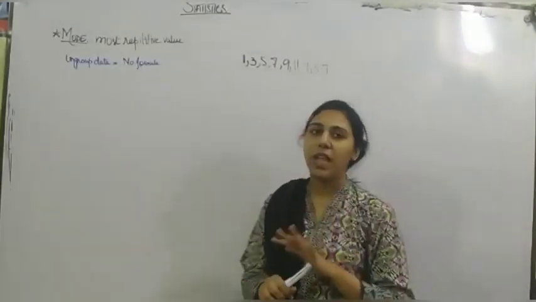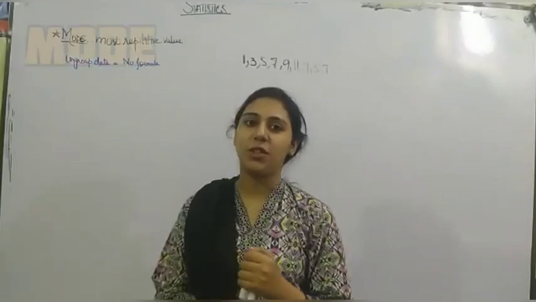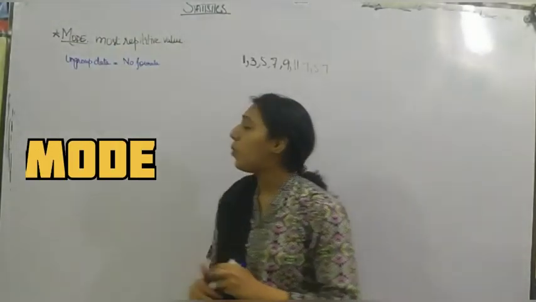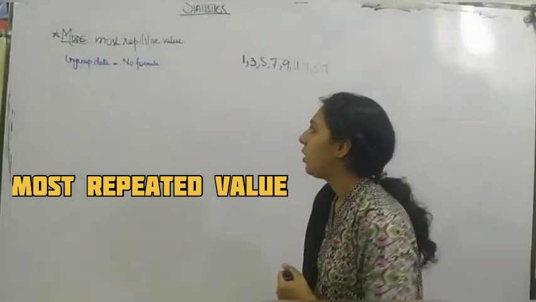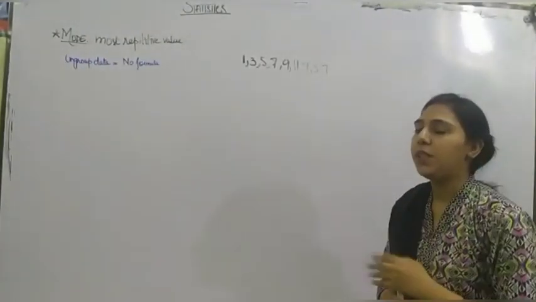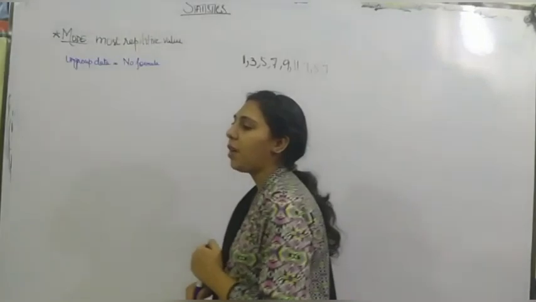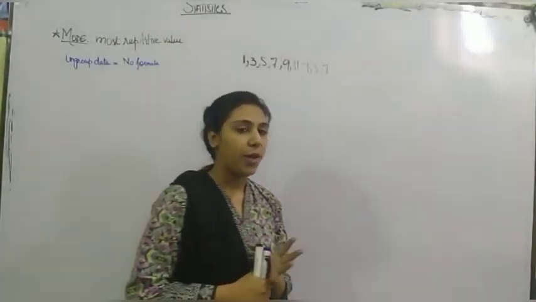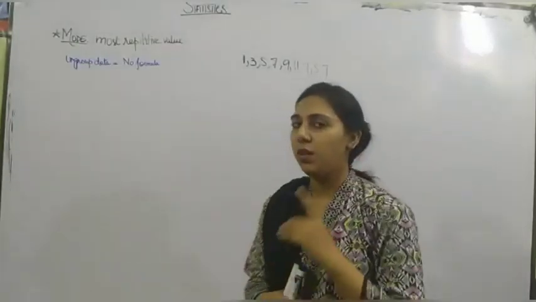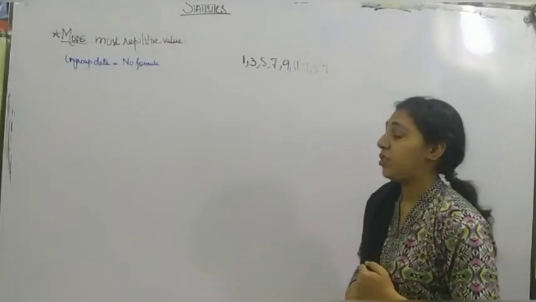Now, last of our today's lecture, mode. What is mode? Mode is the most repetitive value. For ungrouped data, mode cannot be found through a formula. Why? Because it's only one value which is repetitive.